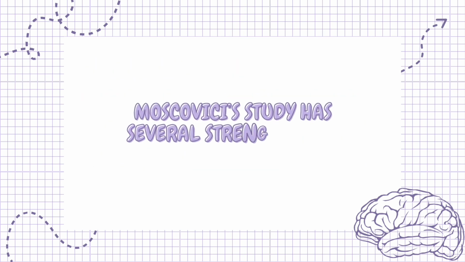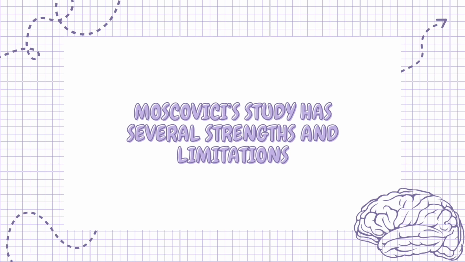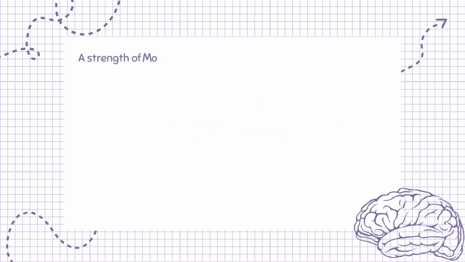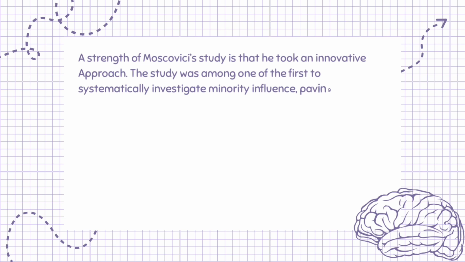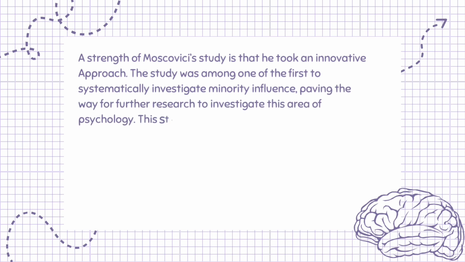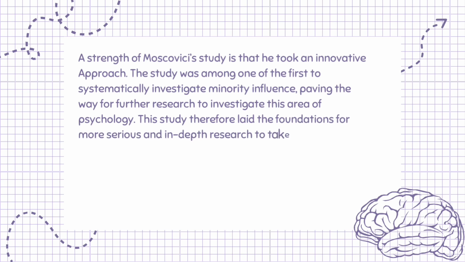Moscovici's study has several strengths and limitations. A strength of Moscovici's study is that he took an innovative approach. The study was among one of the first to systematically investigate minority influence, paving the way for further research to investigate this area of psychology. This study therefore laid the foundations for more serious and in-depth research to take place.